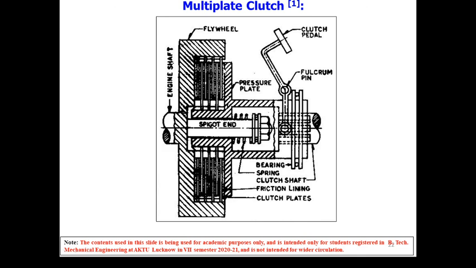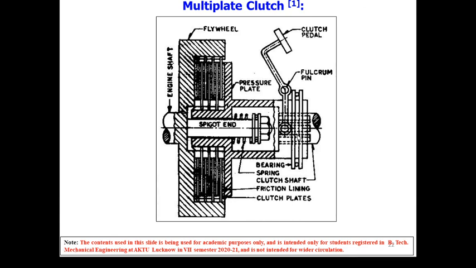That has to be taken care of, because if we increase the effective radius, it will require a lot of space and may cause other problems too. It will also be a wastage of material. So the main constraint is the space required. That's why, in spite of using a larger disc of large effective radius, we can use multiple discs.